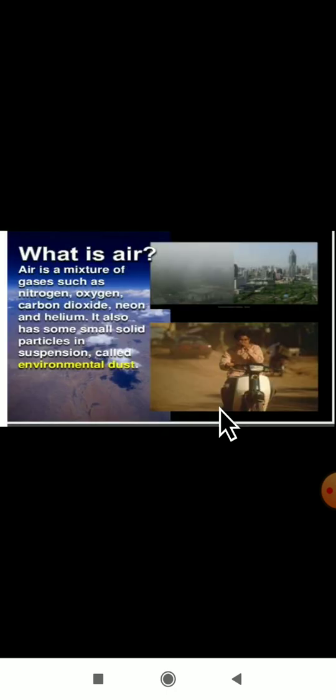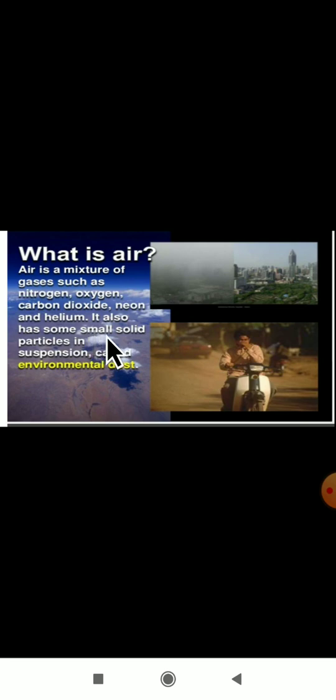Then what is air? How can we define the air here? It is a mixture of gases. Yes, dear students, air is a mixture of gases such as nitrogen, oxygen, carbon dioxide, neon and helium. As I told in the first sentence itself, air is a mixture of gases. Then which are those gases? Nitrogen is one type of gas, then oxygen, carbon dioxide, neon and helium. Air is made up of all these gases.